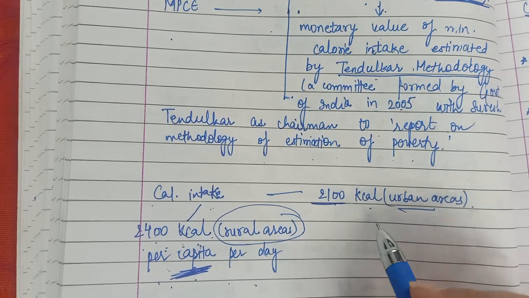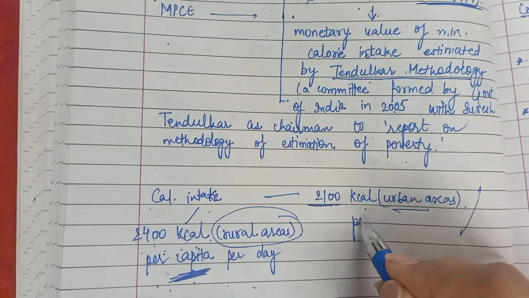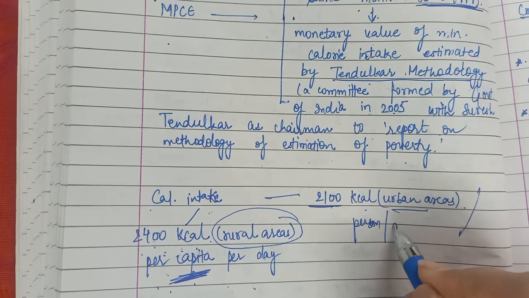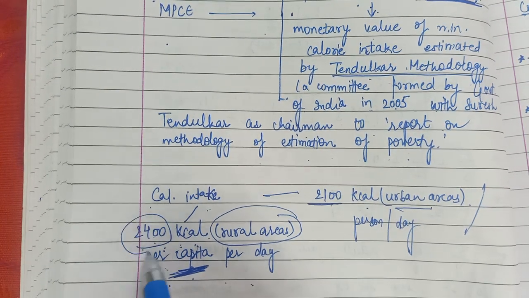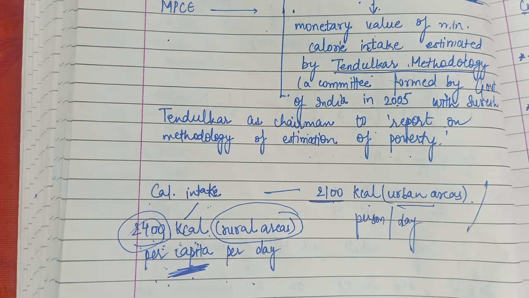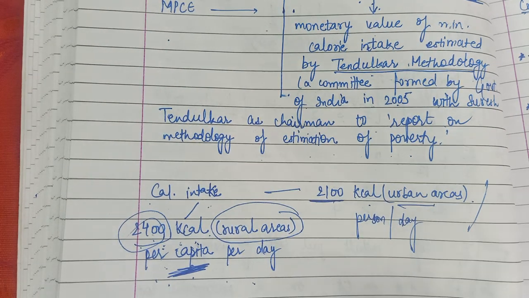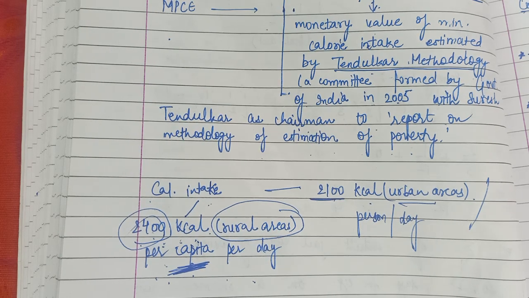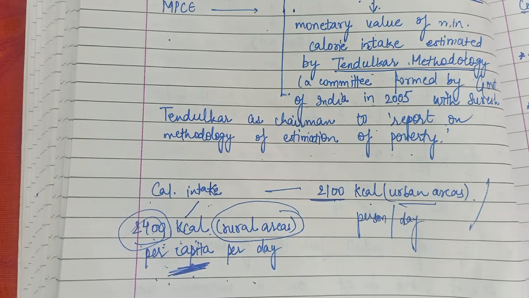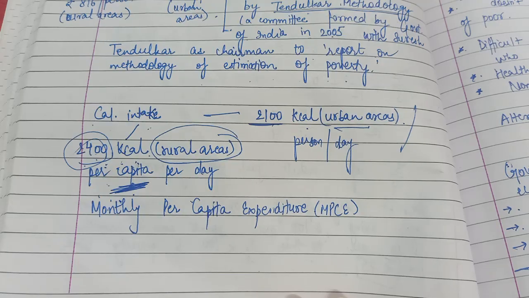For urban areas, again, it is also per person and per day. So this number is fixed higher for rural areas. You have done it in earlier classes also. More calories are required in rural areas because there people are engaged more in physical work. Greater physical work is required in rural areas as compared to the urban areas.